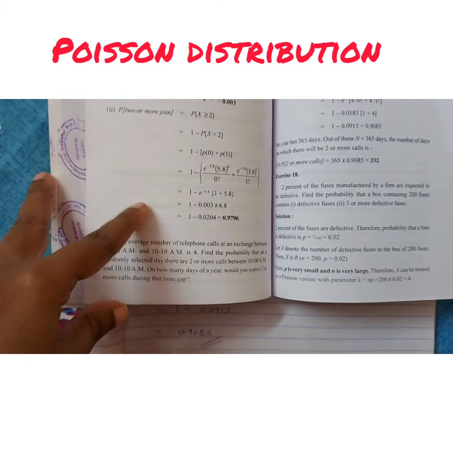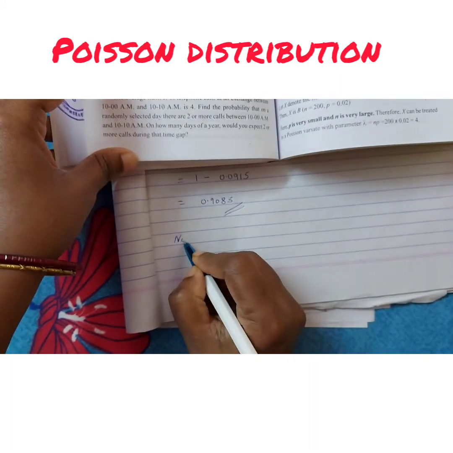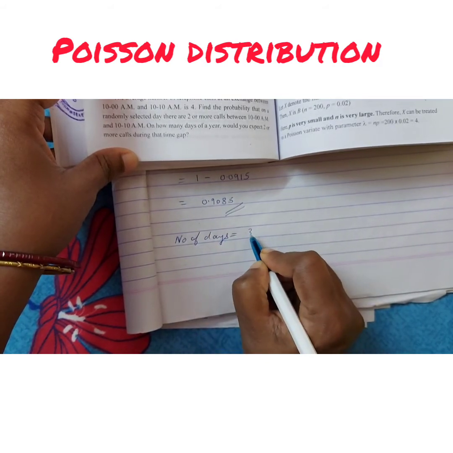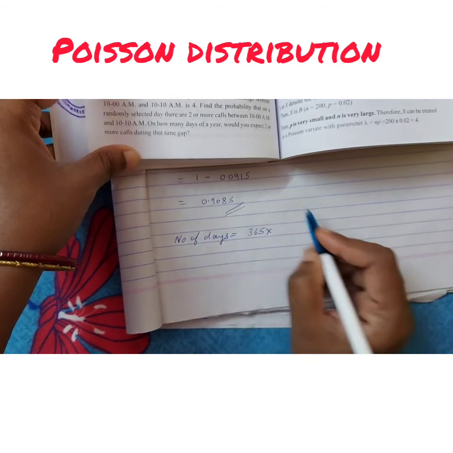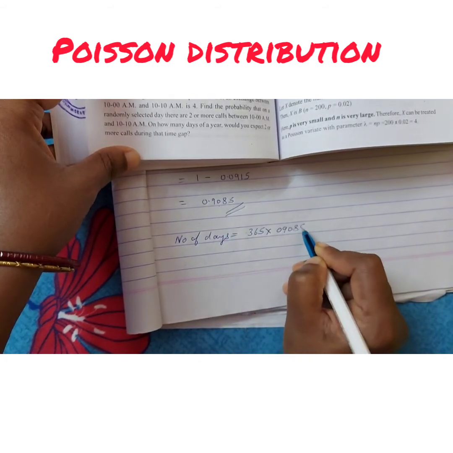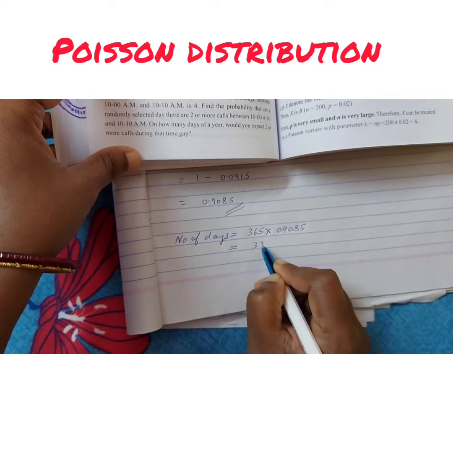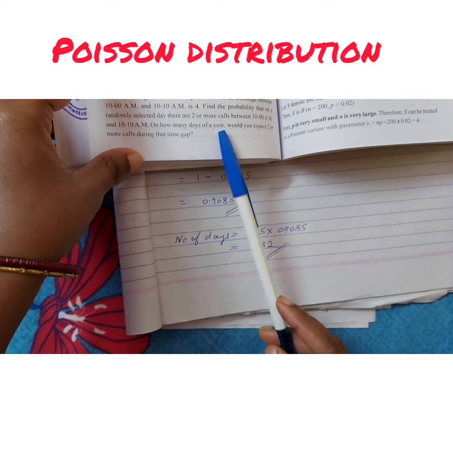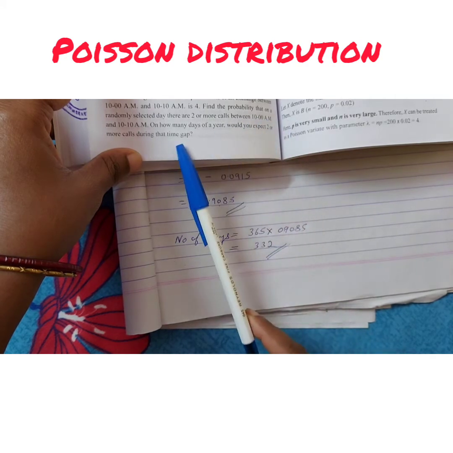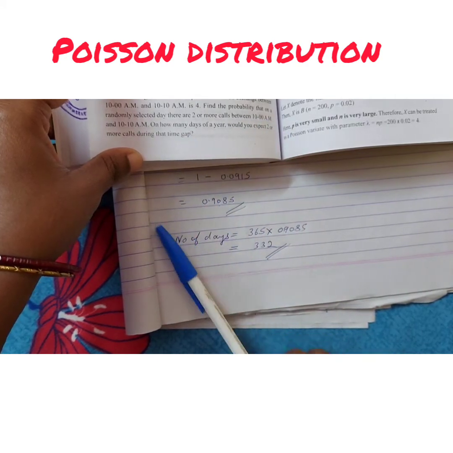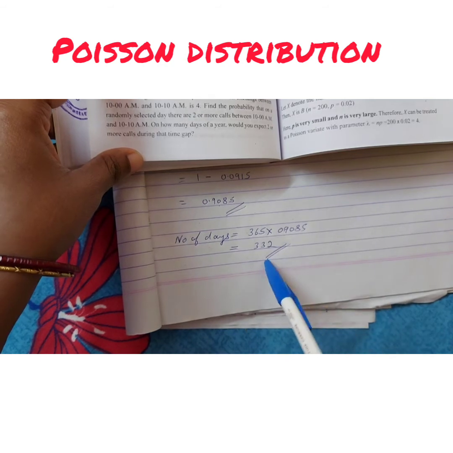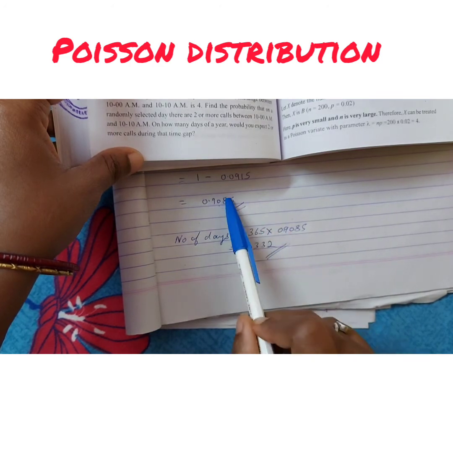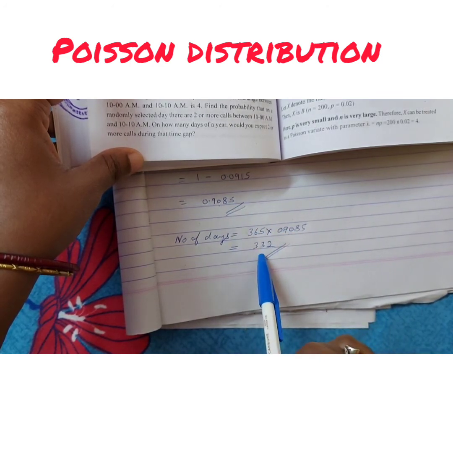Number of days is equal to, in a year how many days are there? 365 days. Into whatever answer you have got, you have to just multiply it. So after multiplying, I got 332. So 332 days, there may be two or more calls between 10 to 10 a.m. The one thing we forgot in this problem was the number of days they have asked, the number of days in a year. So 365 days are there in a year, into whatever answer I have got. If you multiply both of these, you will get the answer.